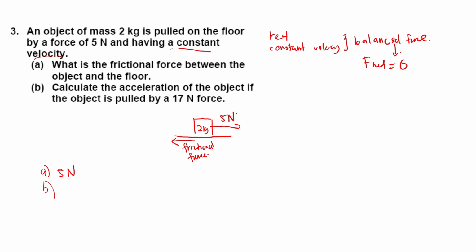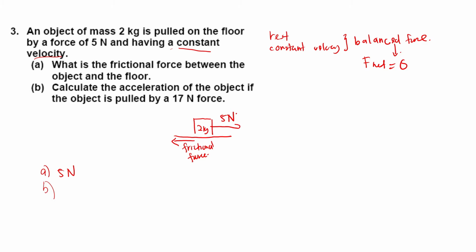So for this one, if you put 5 Newton and the frictional force is 5 also, and you minus it, because I already told you when the directions are opposite and you want to find the F net, you have to minus. So 5 minus 5 is 0. There is no more force. So if the object is at rest, it will remain at rest. If it moves with constant velocity, it will move with constant velocity. There is no acceleration here.